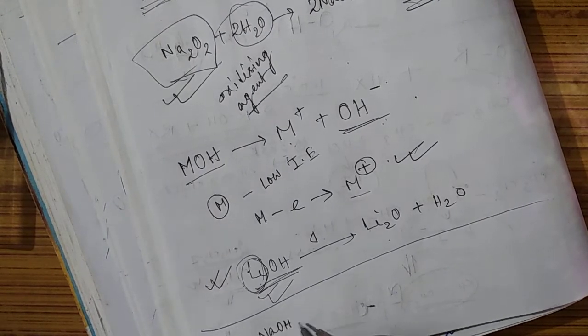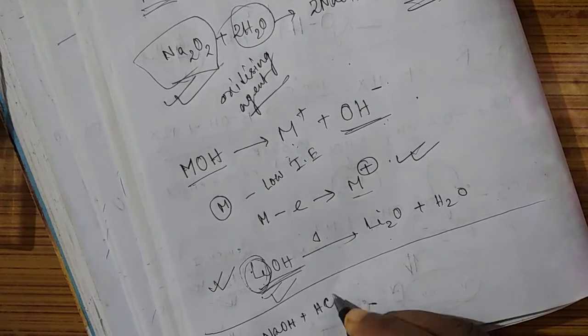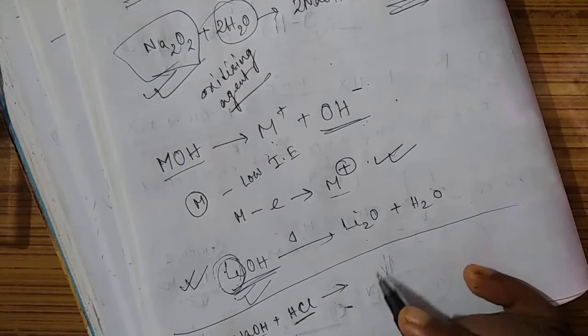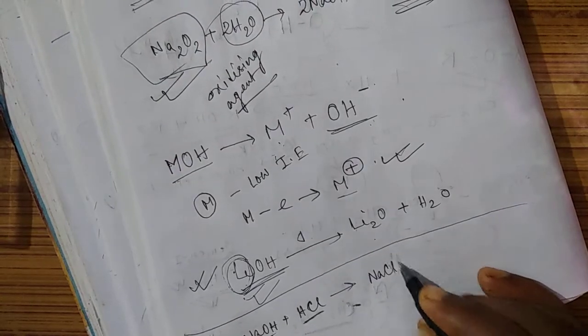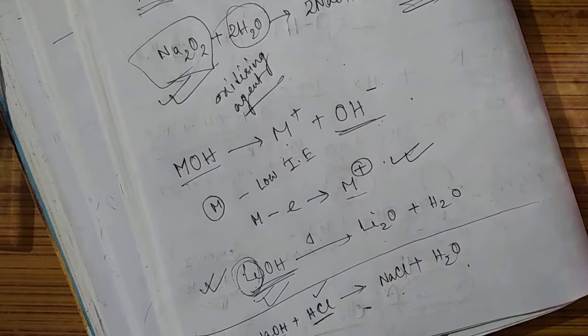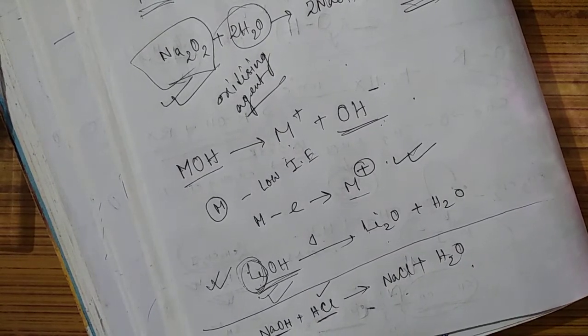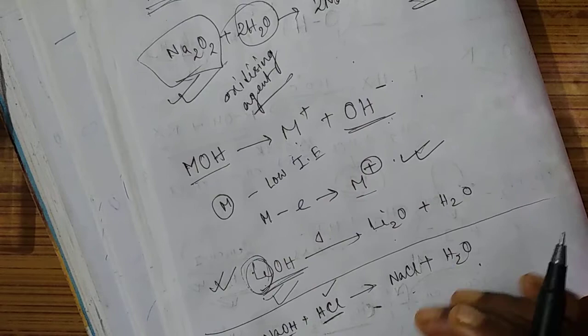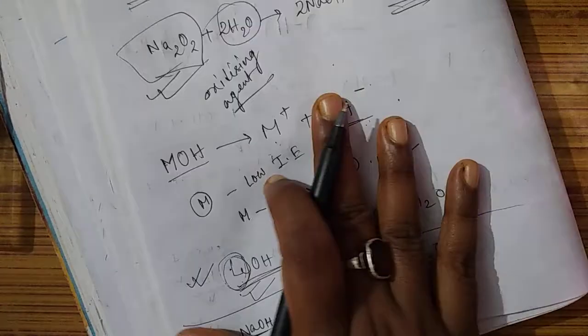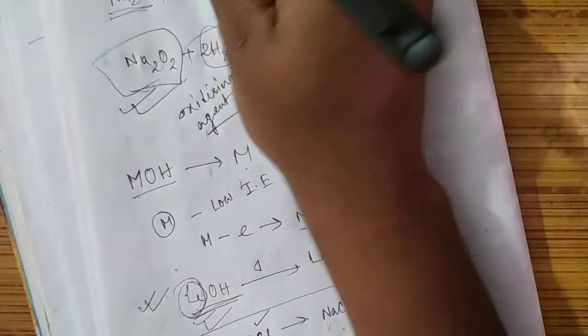You can add any acid to, suppose, sodium hydroxide, and once it reacts with the acid, it will give you the salt and water. So which substance, once reacting with the acid, gives salt and water? Base. So the hydroxides are basic in nature. We can prove it this way also. So these are the oxides and hydroxides we have already discussed.